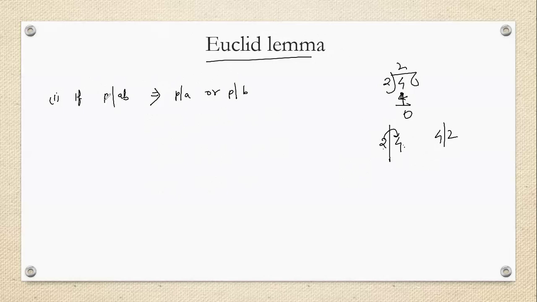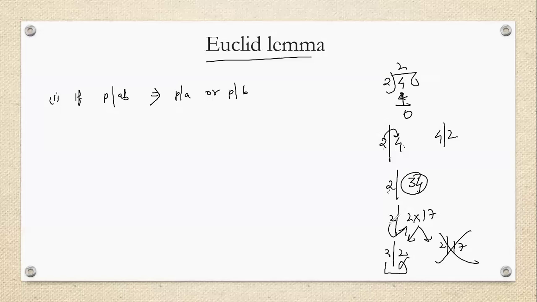So if a prime is dividing the product of two numbers, for example, 2 is dividing 34, then it means that 2 is dividing 2 multiplied by 17. Here you can see that this prime is dividing the 2 and not the 17. It is dividing 34 because 34 contains this prime. Understood? That's why 2 is able to divide. This satisfies this portion.